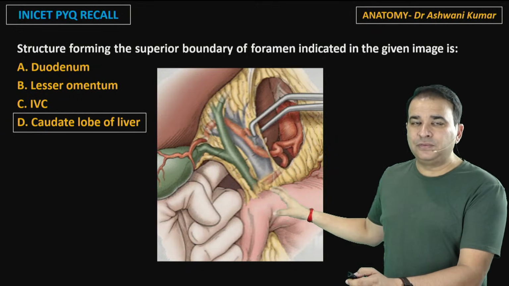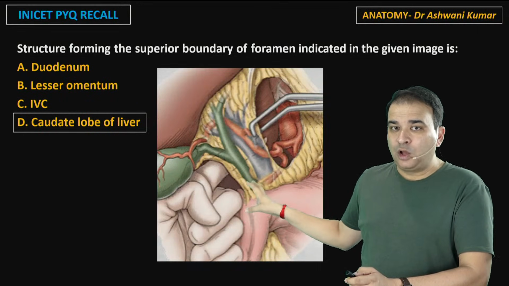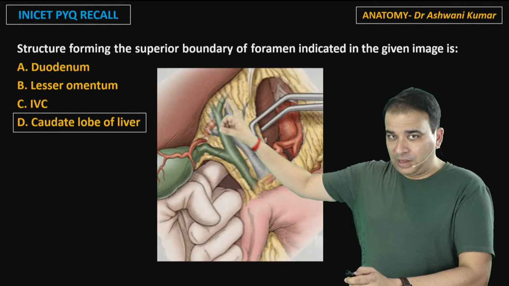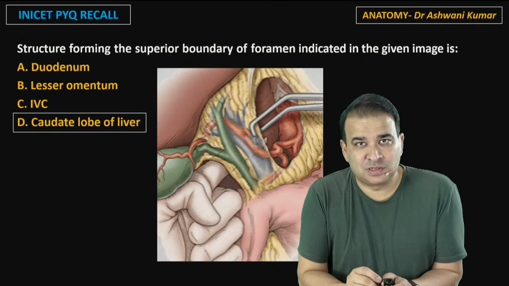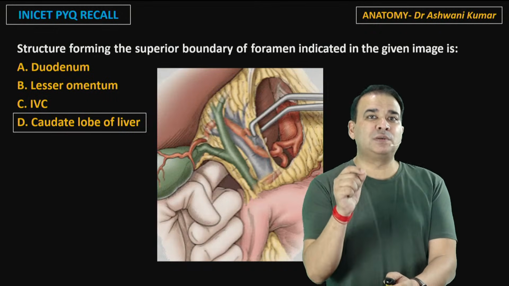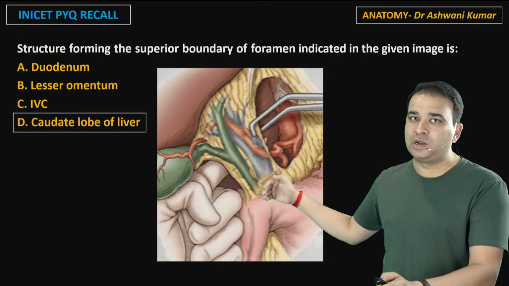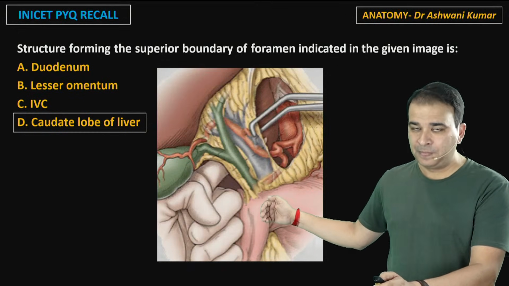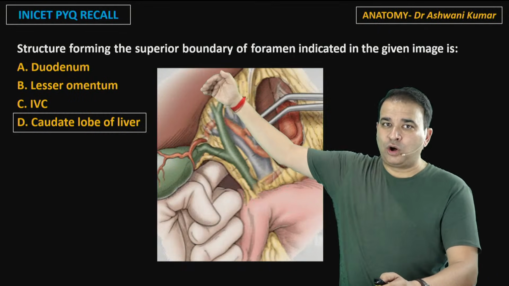In the floor is the first part of the duodenum. I cannot emphasize this more, guys. The caudate lobe is above, but the first part of the duodenum is in the floor here. It is not the pylorus of the stomach. I have seen this question many times, where they ask the relation and deliberately give pylorus of stomach as an option. Pylorus of stomach is not forming the floor. It's the first part of the duodenum which is present in the floor. Don't forget that.